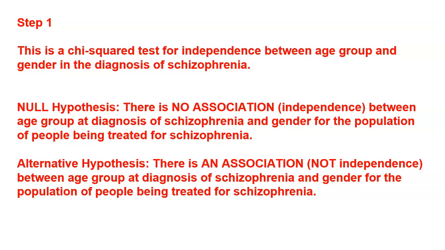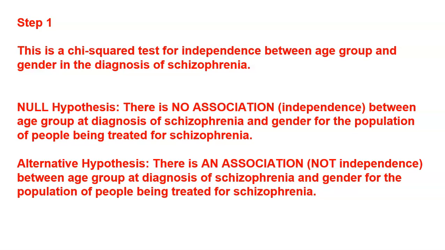So I'm first off recognizing that it's a chi-square test for independence. Again, why independence? Because it's asking about there being an association or not, and that is what independence is all about. So your null hypothesis in this situation is always that, yes, you have independence, which means no association. So I wrote there is no association, which is independence, between age group at diagnosis of schizophrenia and gender for the population of people being treated for schizophrenia.